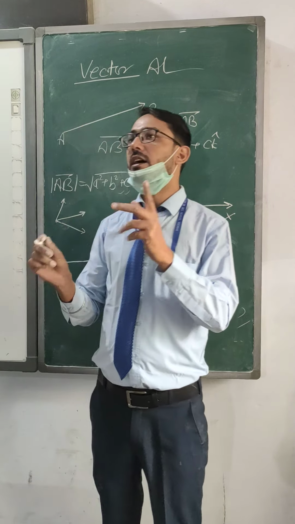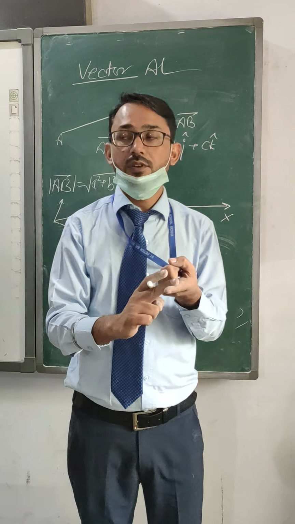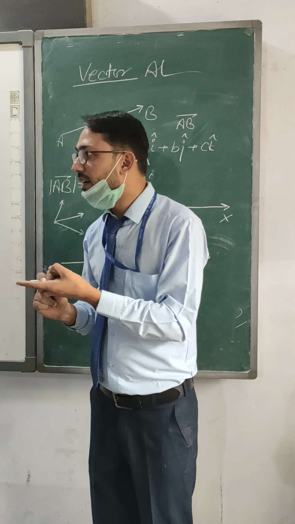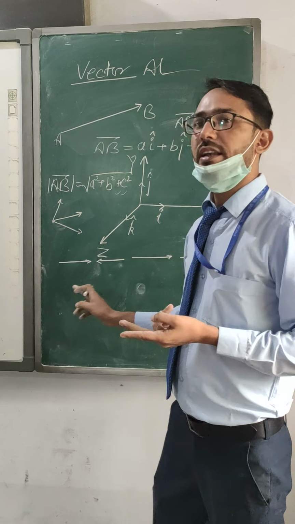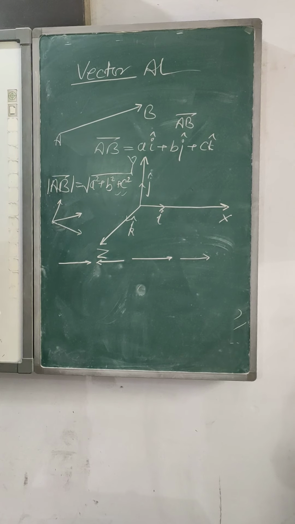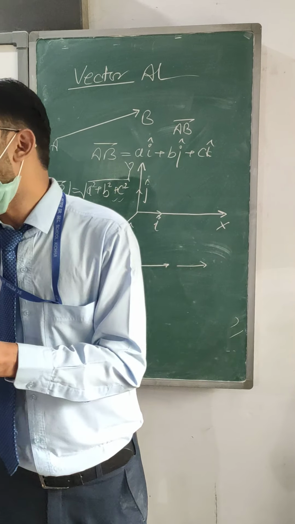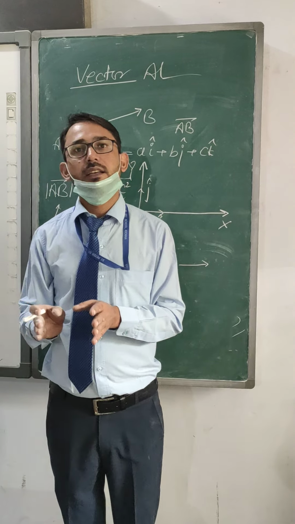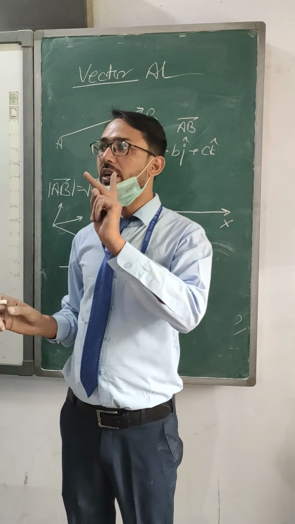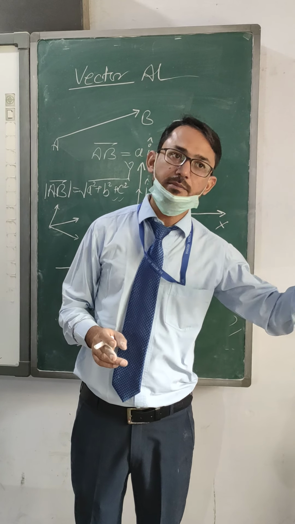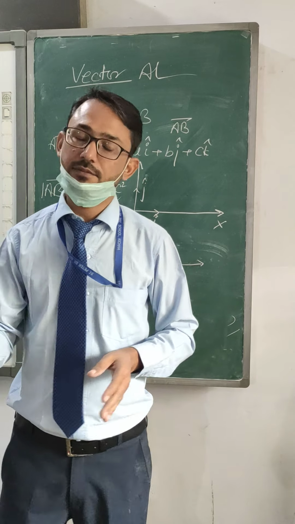So we have got an idea about the zero vector, unit vector, co-initial vector, collinear vector and negative vector. Now one is left, equal vectors. Two vectors in the same direction with the same magnitude are known as equal vectors.